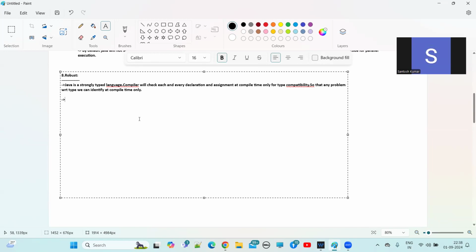So memory management is taken care of by the garbage collector, guys. Understand? Due to this, the chance of a Java program failing at runtime with respect to memory is very, very less.